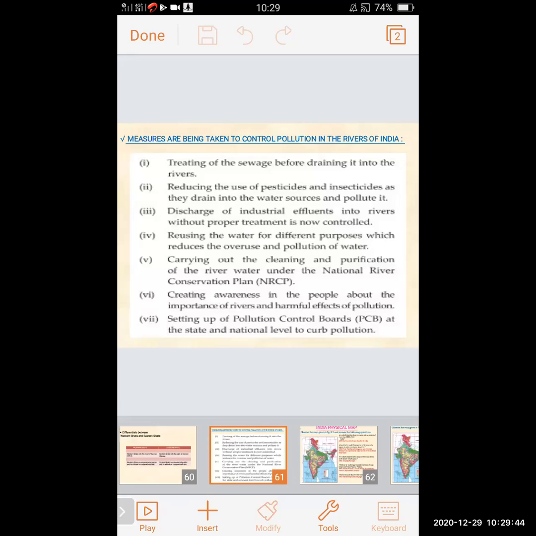Carrying out the cleaning and purification of the river water under the National River Conservation Plan (NRCP). Creating awareness in the people about the importance of rivers and the harmful effect of pollution. Setting up of pollution control boards (PCB) at the state and national level to curb pollution.